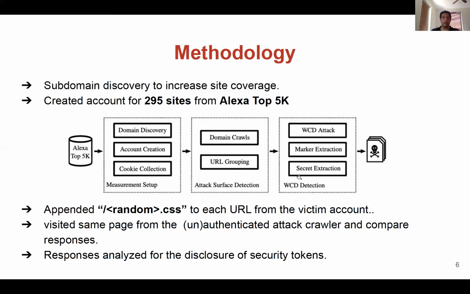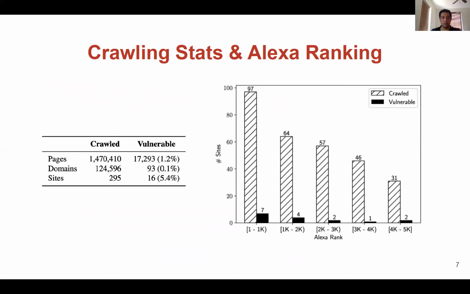And finally, in the last step, we craft an attack URL that references a non-existent file, such as random-value.css, to each URL from the victim account. We visit the same page also from attackers, authenticated or unauthenticated, and compare responses to detect web cache deception.